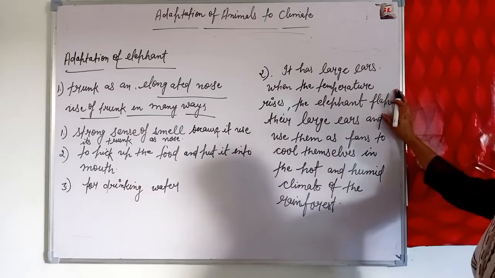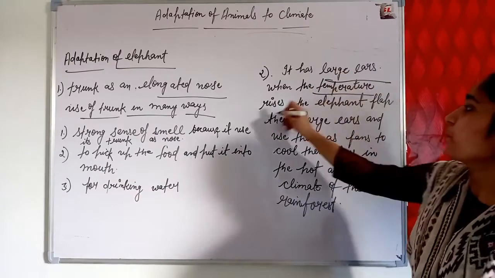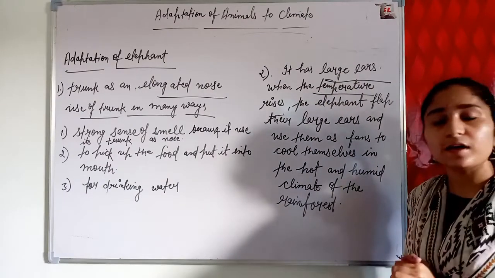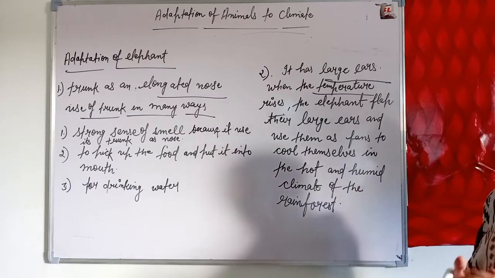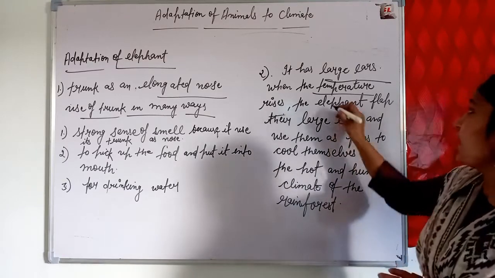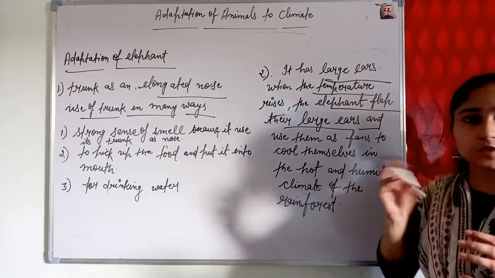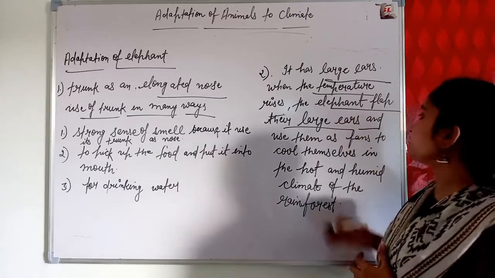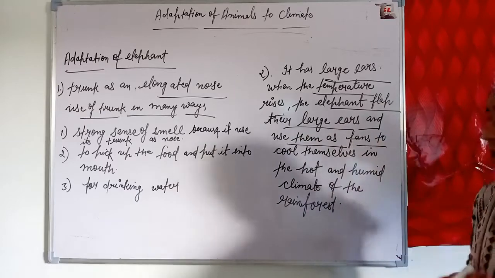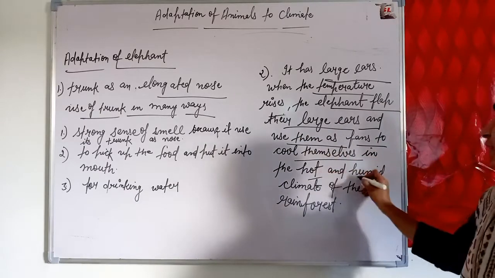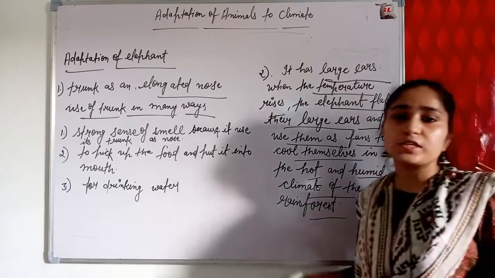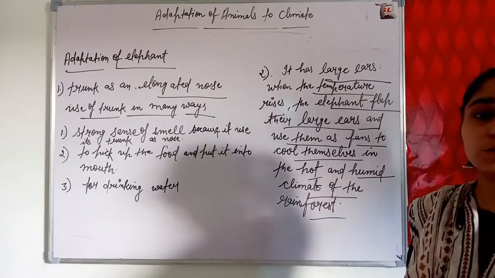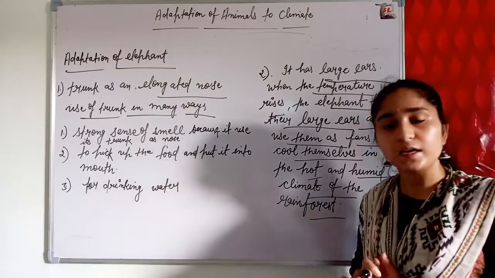The second adaptation of the elephant is its large ears. When the temperature rises, what do elephants do to protect themselves? They flap their large ears and use them as fans to cool themselves in the hot and humid climate of the rainforest. This is how animals keep themselves cool in hot conditions by flapping their ears.